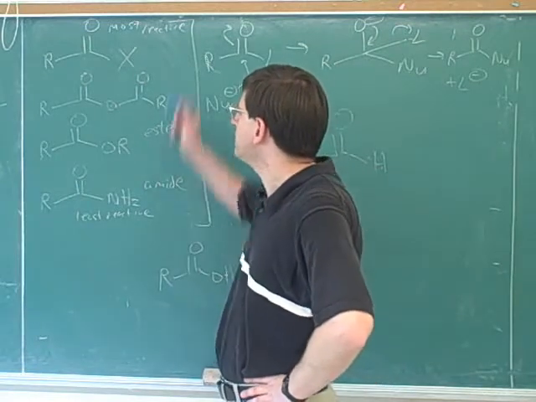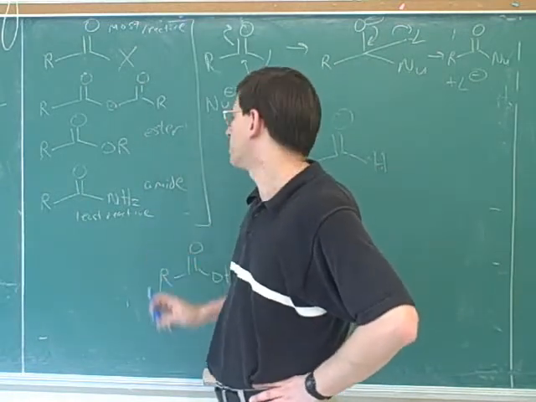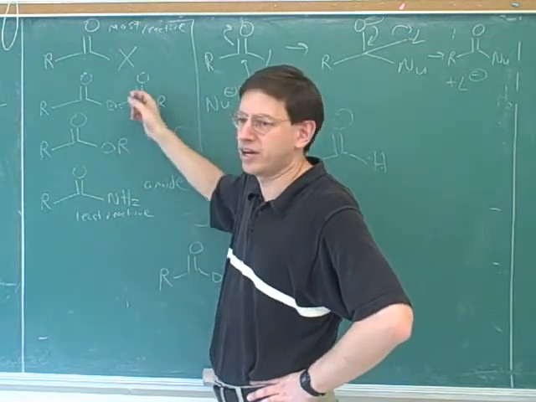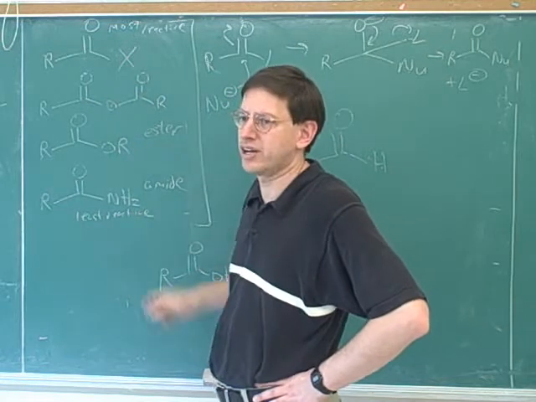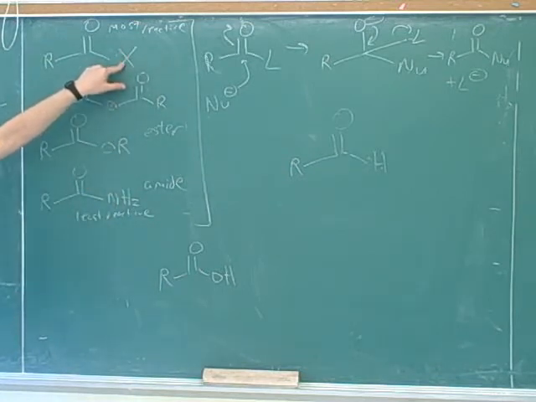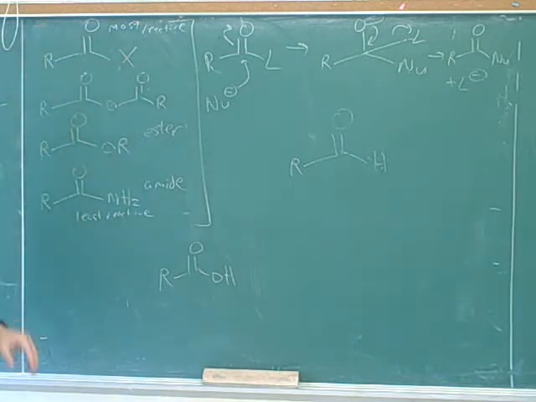What this means is it's easy to go down the chart, but hard or impossible to go up the chart. There's no direct way to go from here to here or here to here, but you can go from here to here or here to here. The second language book has a good metaphor. It calls these L groups the wildcards, because we can simply take one L group and replace it with a different L group. However, you can only do that if you're going down. For example, you can take an X and replace it with an OR, or you can take an OR and replace it with an NH2. But there's no direct, easy way to replace an NH2 with an X. We need a trick for that because it's hard to go up the table.